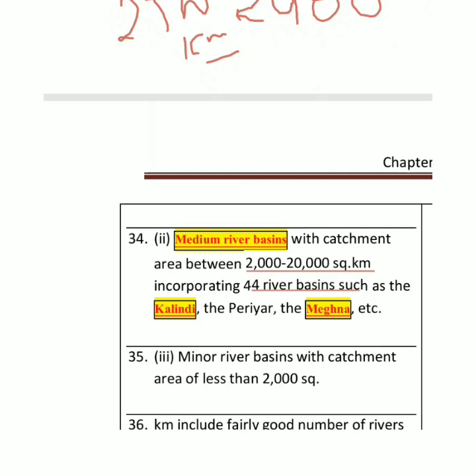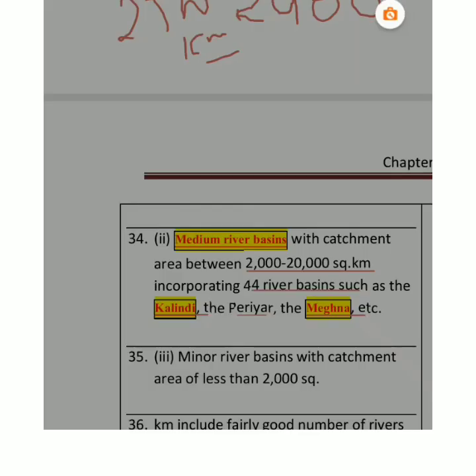Among the rivers of that size, one is Kalanadi, one is Periyar, and one is Meghna. So I already told you the classification, right? The first classification I did on the basis of where the river drains. Now we are trying to classify according to size.